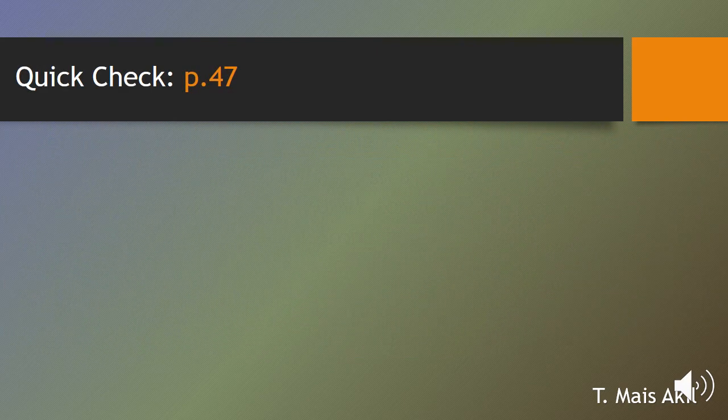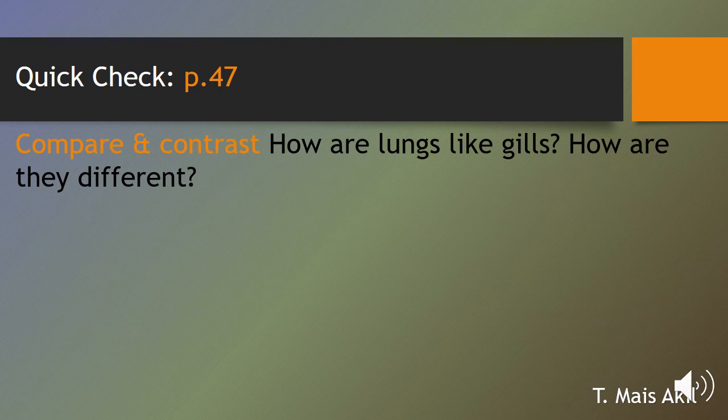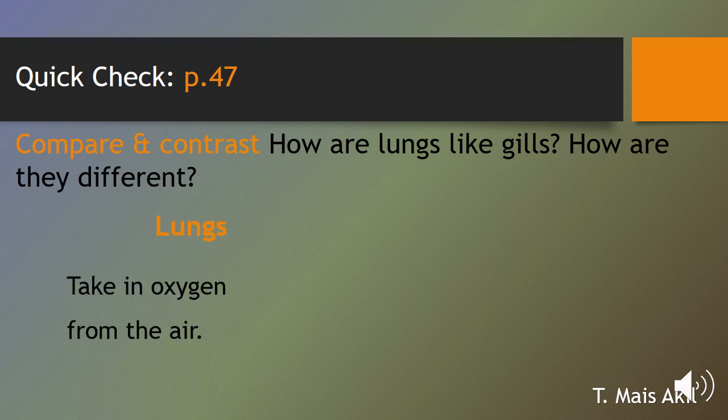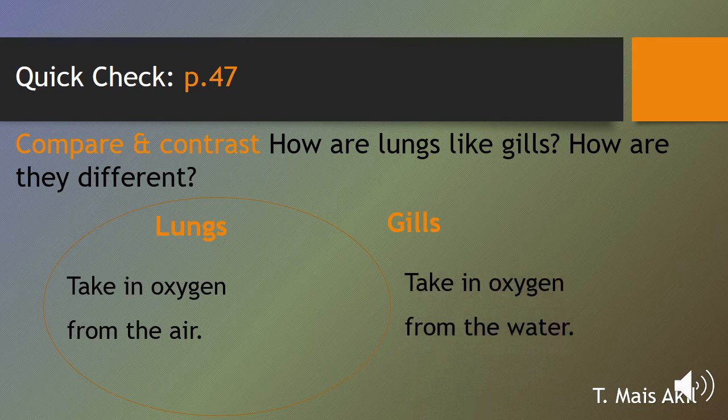Now let's see the quick check, compare and contrast. How are lungs and gills alike and how are they different? First, the lungs take in oxygen from the air. What about gills? Do you remember? Yes, the gills take in oxygen from the water.